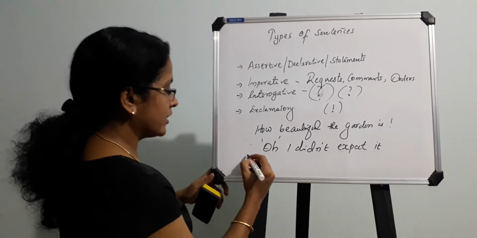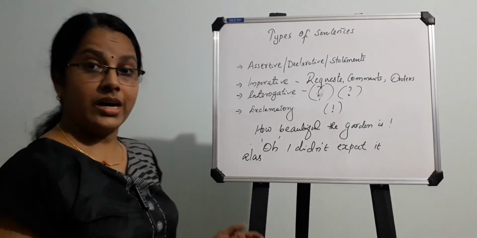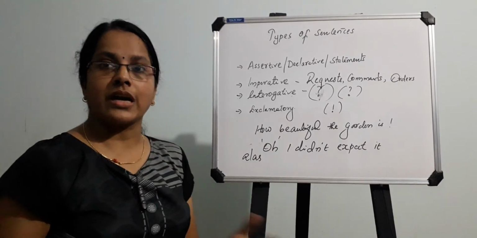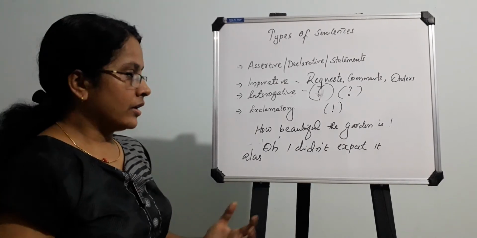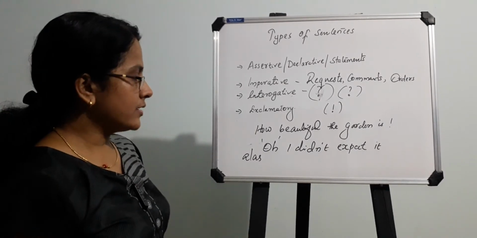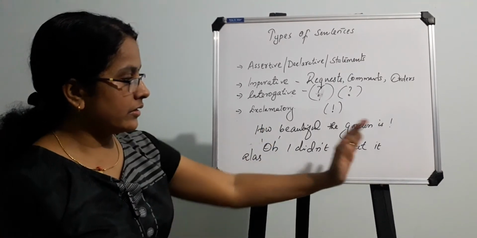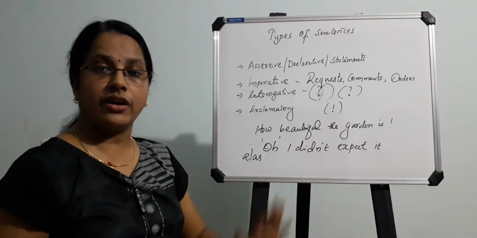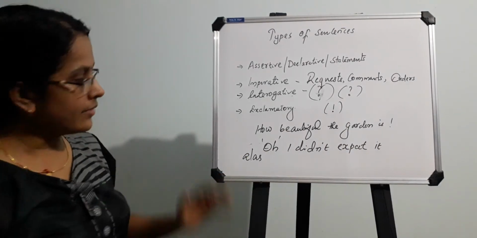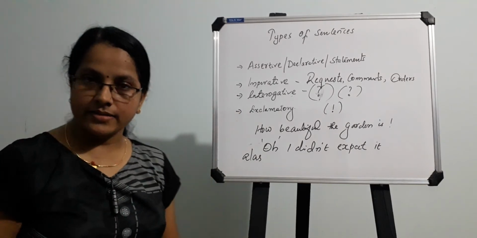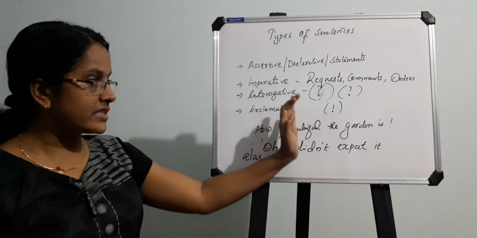There are certain words which can express the same, like oof, alas, wow. Those kinds of words can be considered exclamatory words. So if such words are there, and a sentence contains an exclamatory mark, those sentences are called exclamatory sentences.